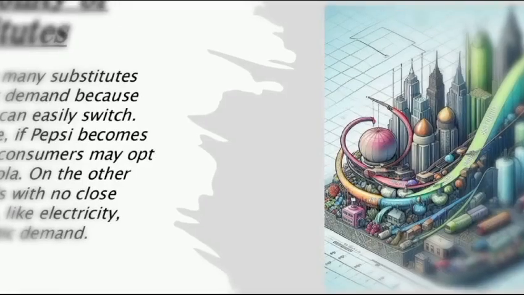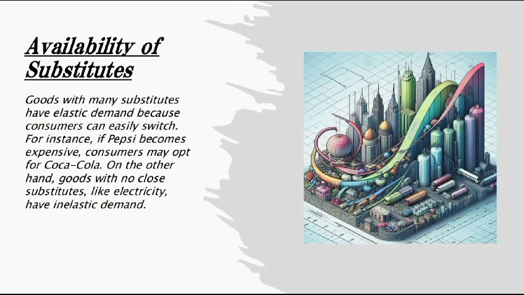Next factor affecting elasticity of demand of a product is availability of substitutes. Goods with many substitutes have elastic demand because consumers can easily switch. For instance, if Pepsi becomes expensive, consumers may opt for Coca-Cola. On the other hand, goods with no close substitutes like electricity have inelastic demand.